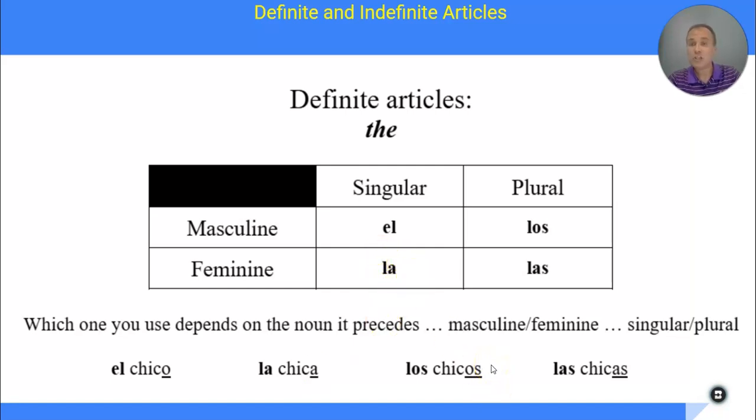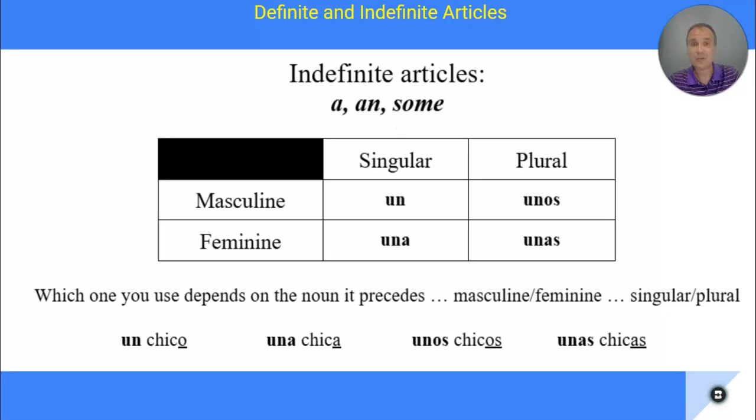Now, when I look at the word chicos, it ends in an OS. That O tells me that it's masculine, and the S tells me that it's plural, so it would be los chicos. And then if I look at chicas, it ends in an A, so I know that it's feminine. There's an S on it, so it tells me that it's plural, so las chicas, all right? Because they have to agree in number, either singular or plural, and then gender, masculine or feminine. So those are my definite articles.